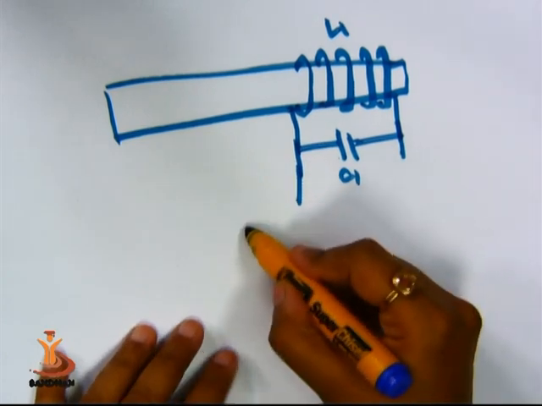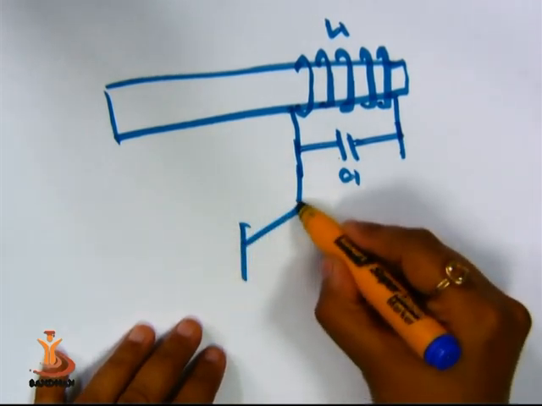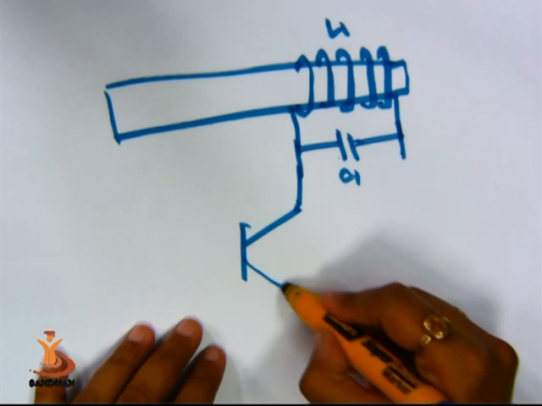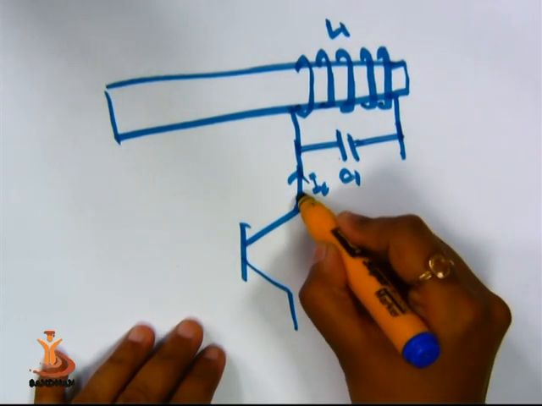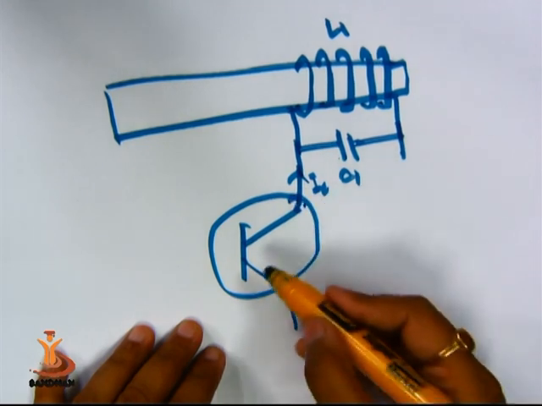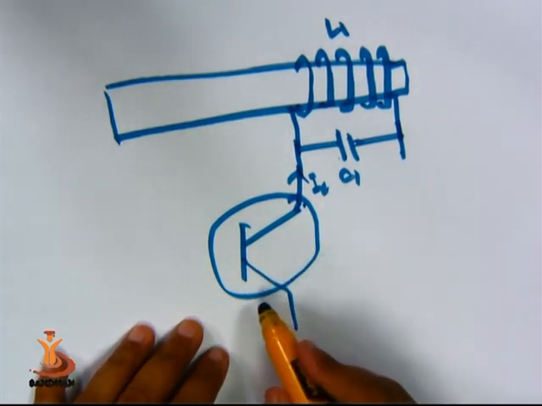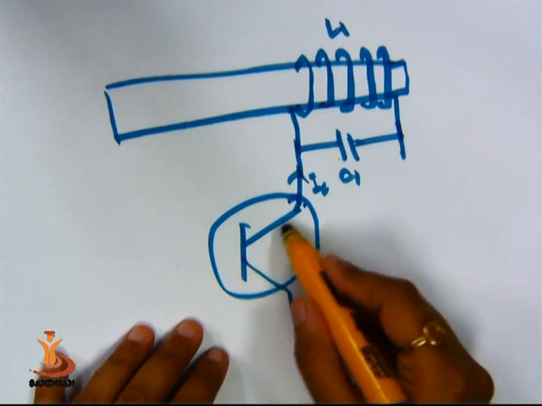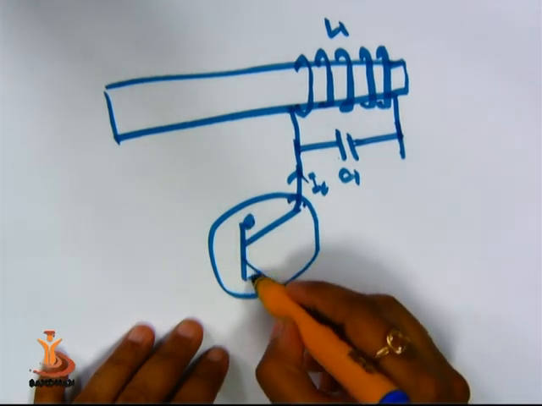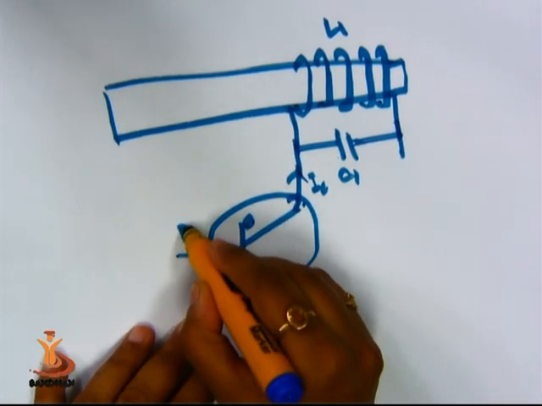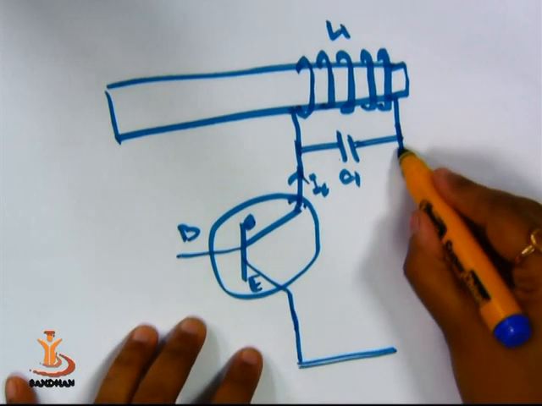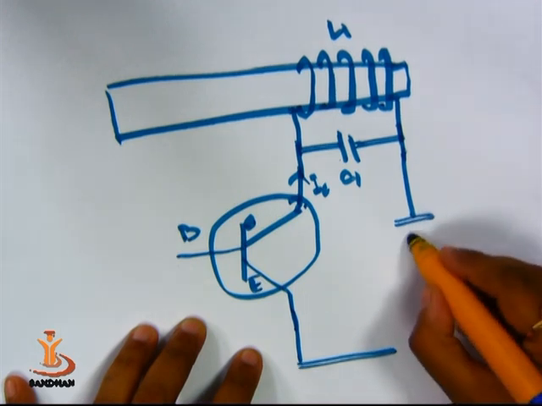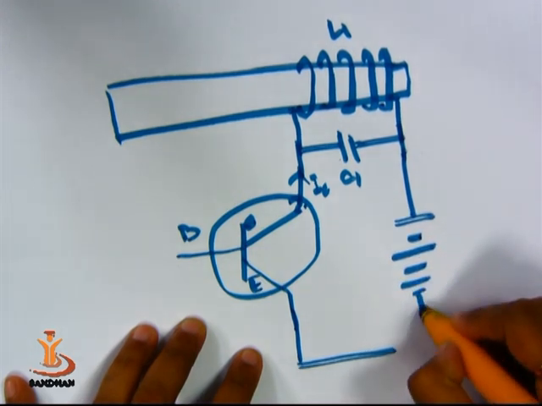And now again we will use a transistor, which is again in a common emitter configuration. So this is the collector current IC, and here the base current is there. This is the collector junction, this is the emitter junction, and from here the base junction is there, and this transistor is biased with a high tension battery.